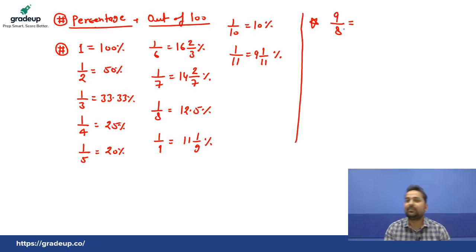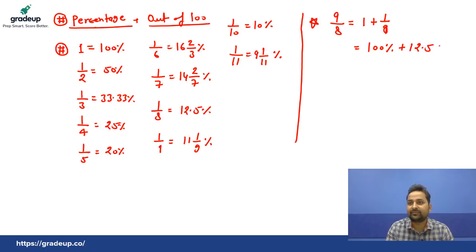Okay, so very simple. See, 9 by 8. You can simplify: 8 ones are 8 plus what? 1 by 8. Yes or no? We can write this way. Very simple. 9 by 8 equals to 1 plus 1 by 8. And 1 equals to 100%. And 1 by 8, you must remember, that is 12.5%. So 100% plus 12.5%, that is 112.5%. Very simple, you can learn this by these concepts. So the answer is 112.5%. Very clear?